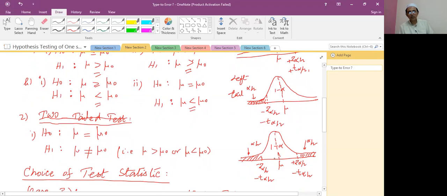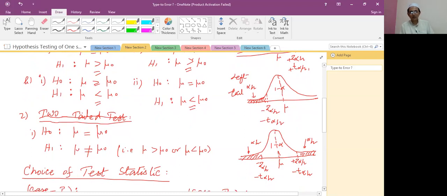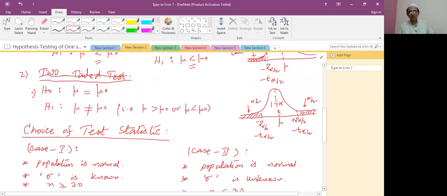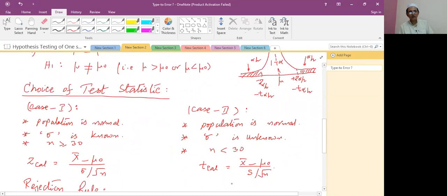If the tabulated value lies in this region, it means reject H0, and if the tabulated value lies in this region, it means acceptance region. This region is called acceptance. So, choice of test stats. There are two cases, student. When we talk about hypothesis testing, case 1: population is normal, sigma is known, and sample size is greater than or equal to 30.